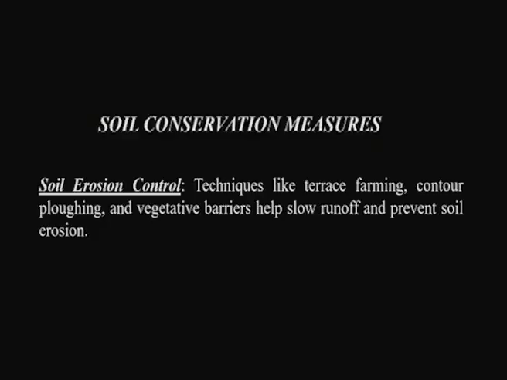Then we have soil erosion controls. As I mentioned, erosion happens mostly in hilly terrain areas where there is also high rainfall. So one technique is terrace farming, a step-like farming mechanism, or contour plowing, where the area is divided into different contours of different heights from top to the ground, and having vegetation barriers helps to slow the runoff. With terrace farming there may be a little bit of erosion, but it slows the erosion compared to the previous methods. So this is one way we can prevent soil erosion.